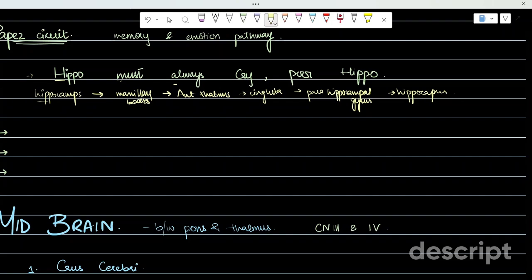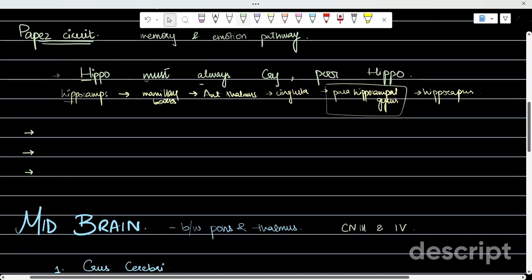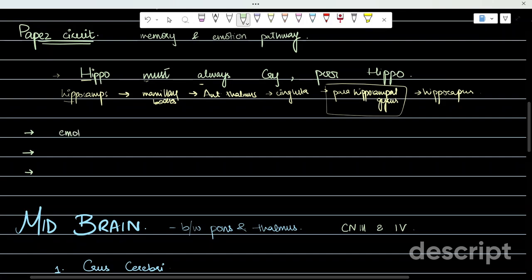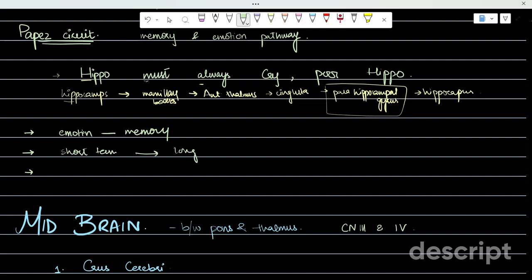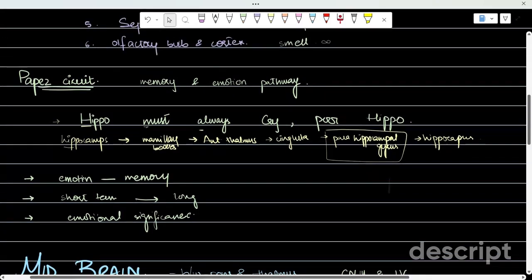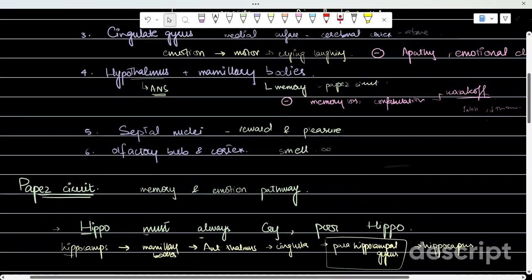So this is that loop. This is the part of cortex. And this loop is known as Papez circuit, which is responsible for linking the emotion with memory, as well as converting your short-term memory into long-term memory and the emotional significance of that memory. All right, so this was all about the Papez circuit.